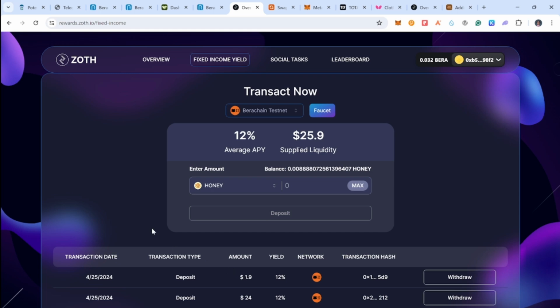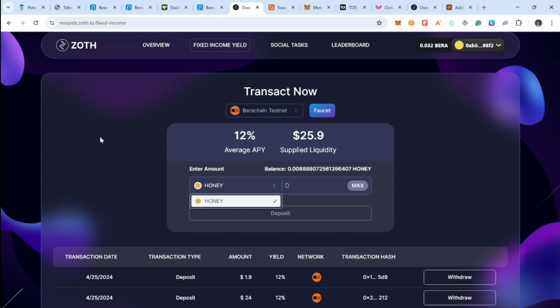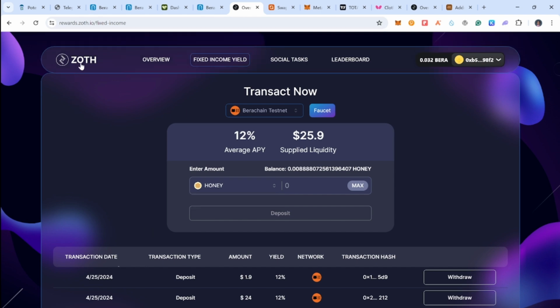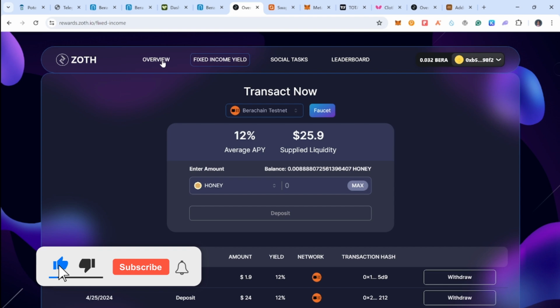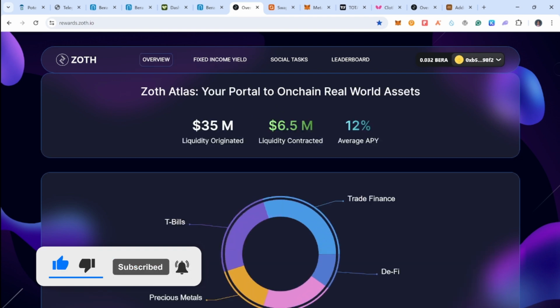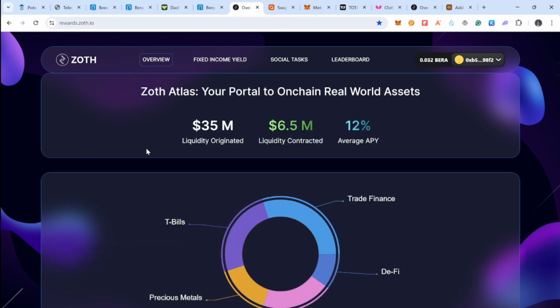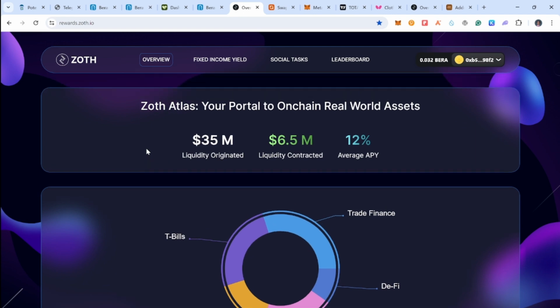Don't want to miss thousands of dollars in value from this airdrop? You don't need to spend any dime in this airdrop. You just need to spend your time in this testnet arena right here. You need to come to this ZOTH. This platform is a real world asset focused platform.